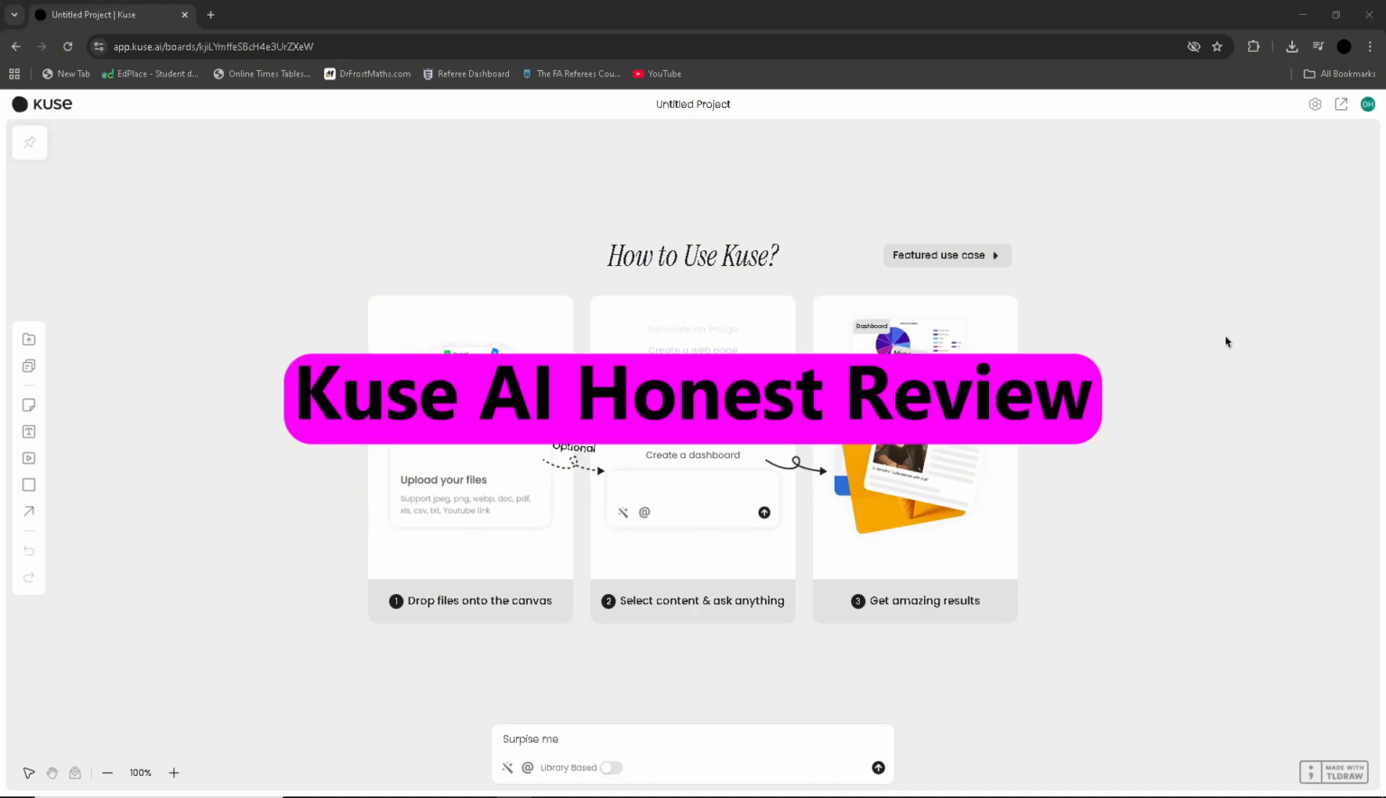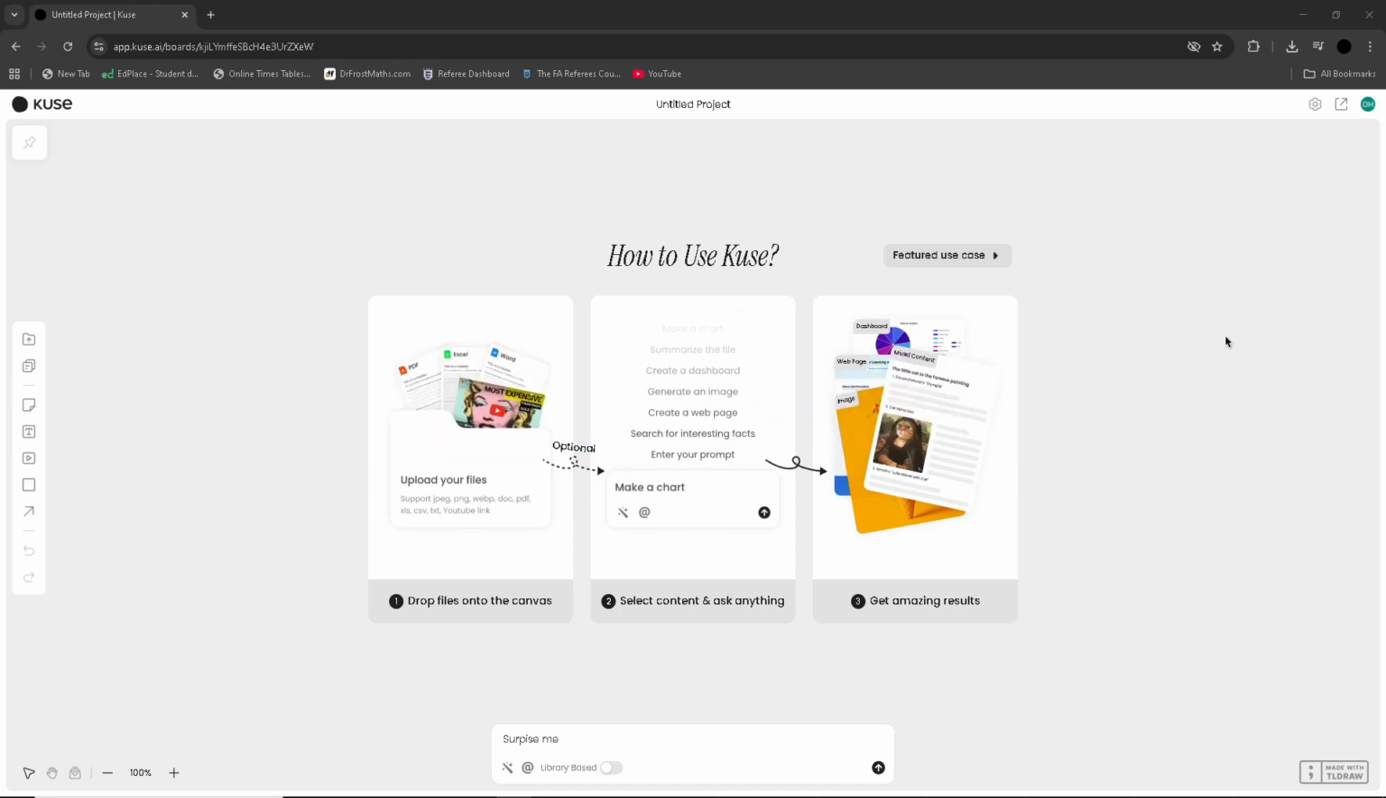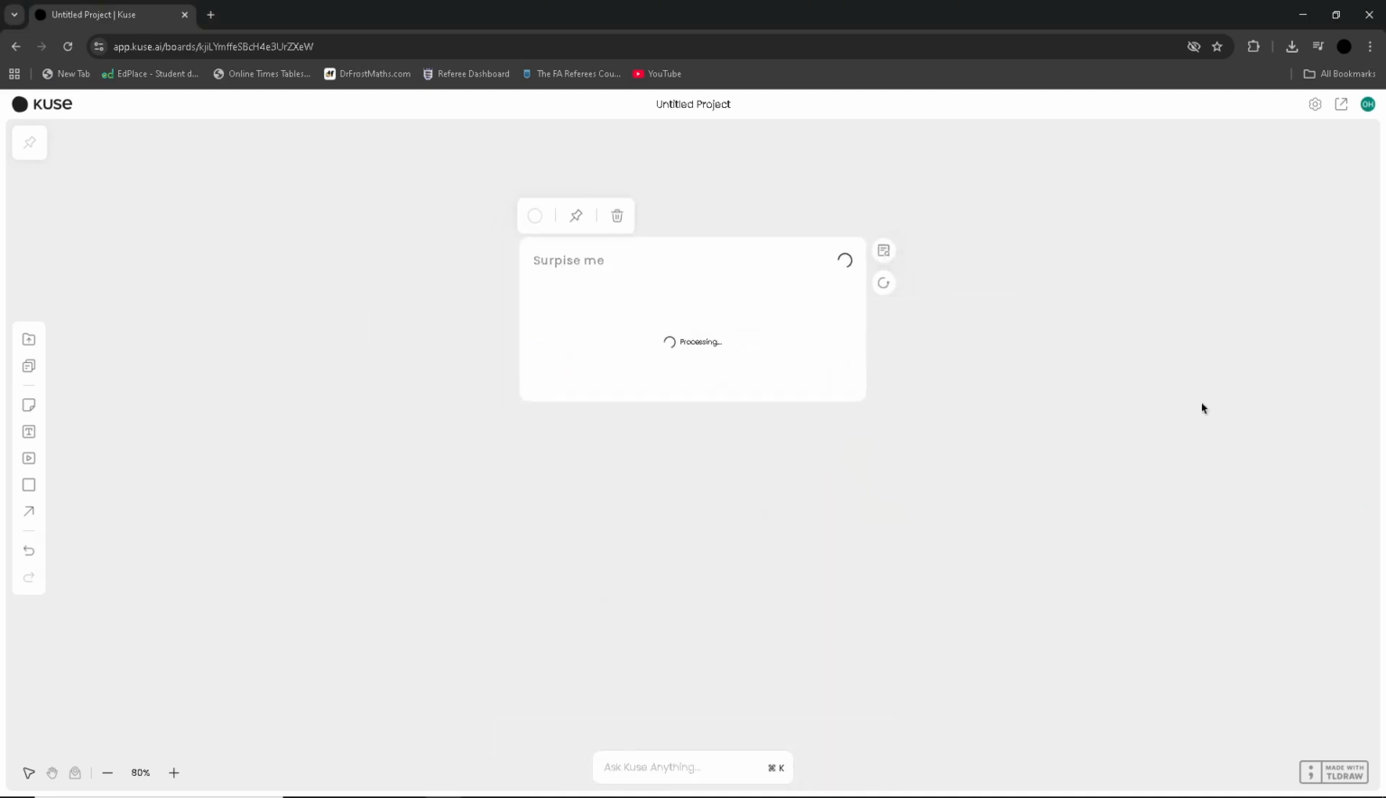In this video, we will review Kuse AI, going over the pros, cons, pricing, and more. Kuse AI is praised for its ability to simplify and accelerate workflows through automation and intelligent insight. One of its biggest advantages is that it's adaptive across different industries, meaning businesses, from marketing to finance, can tailor the tool for their specific needs.